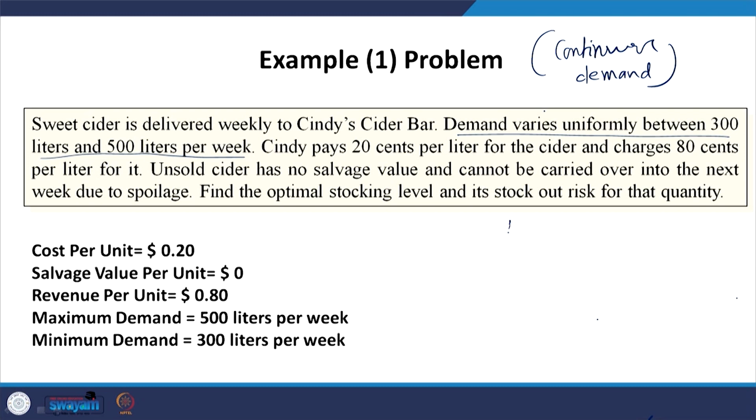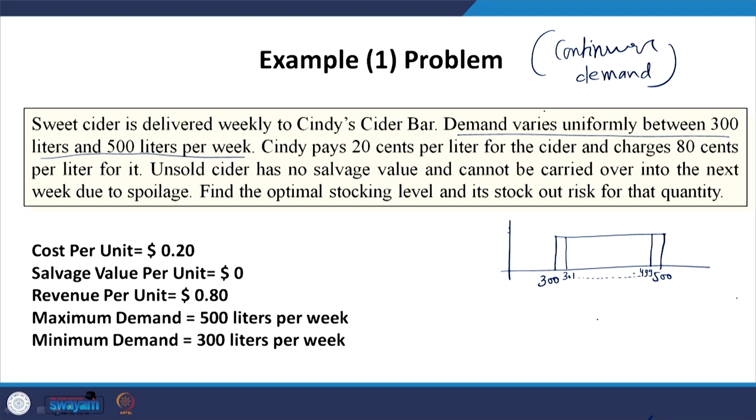So, the graph of the varying demand is like this. This is 300 and this is 500. From 300 liters to 500 liters demand is varying uniformly. All levels of demand, maybe 301 or 499, have equal probability. The meaning of this statement is that all these levels of demand have equal probability.